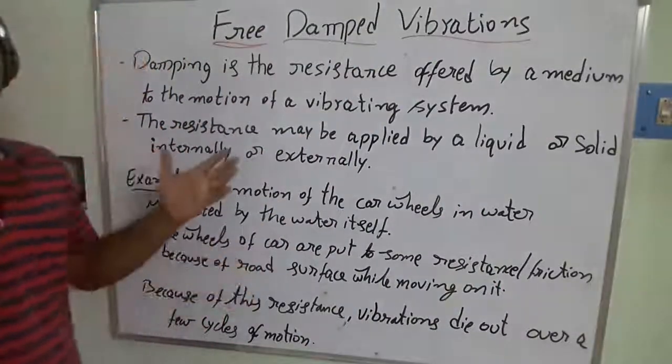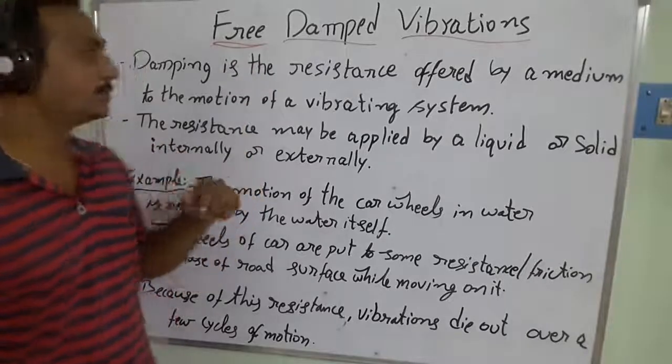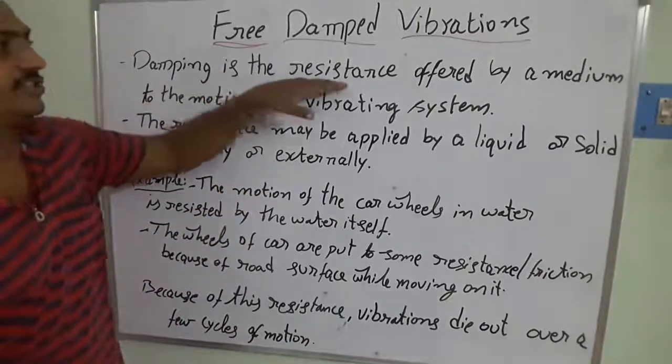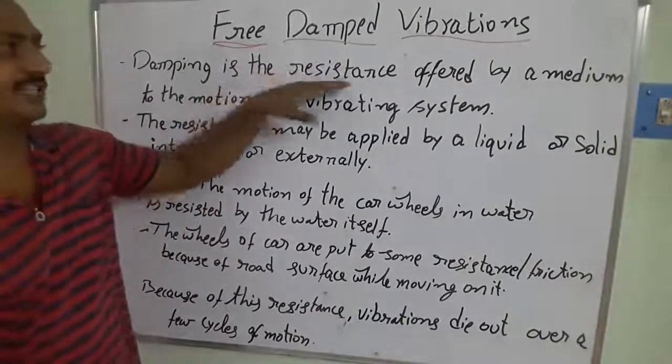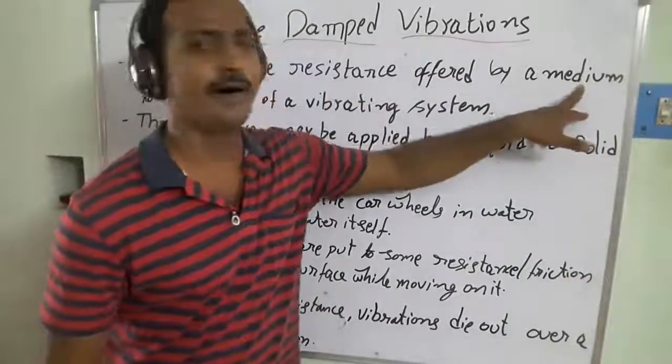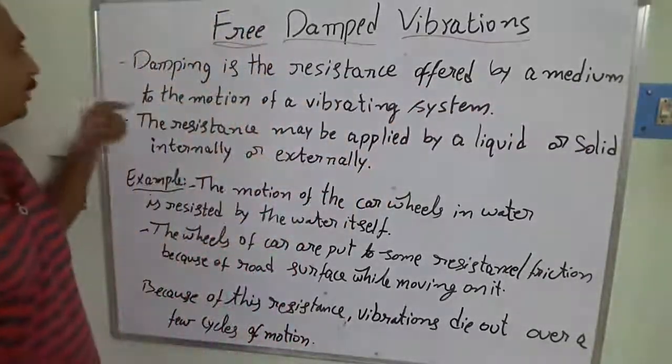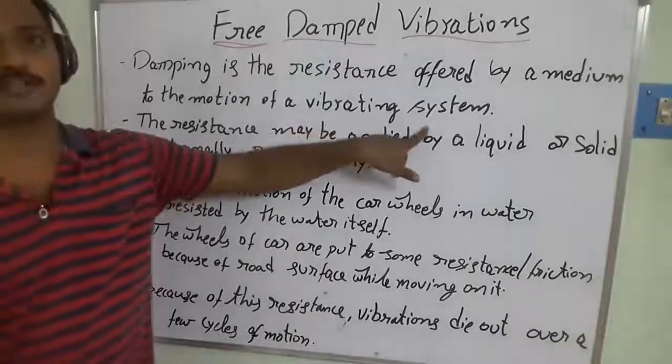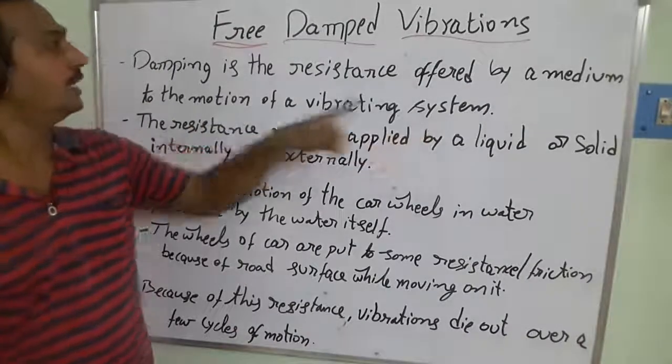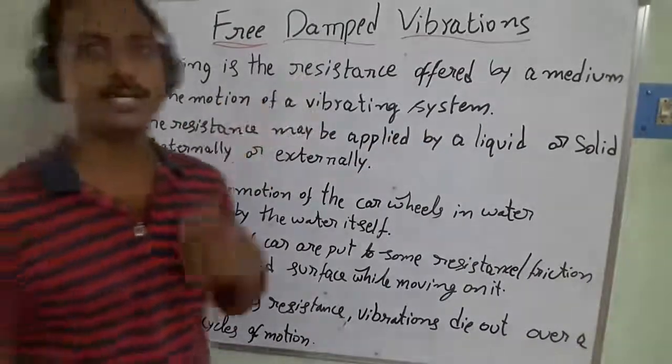So what is the definition of free damped vibrations? Damping is the resistance offered by a medium or a body to the motion of a vibrating system. So here, damping is the resistance. What is the resistance here?